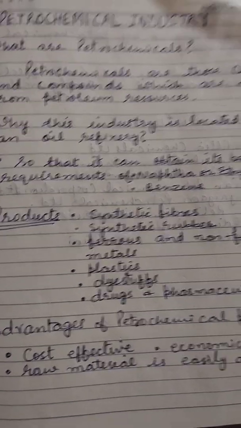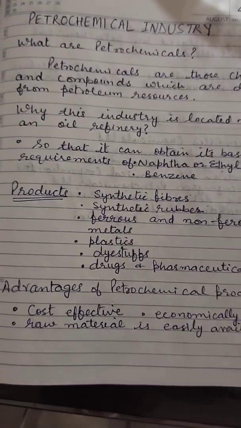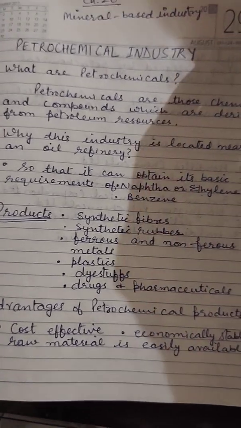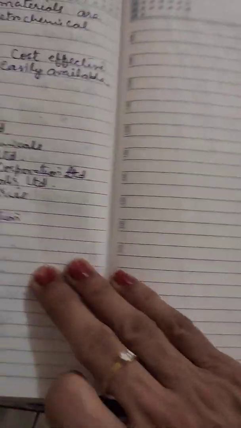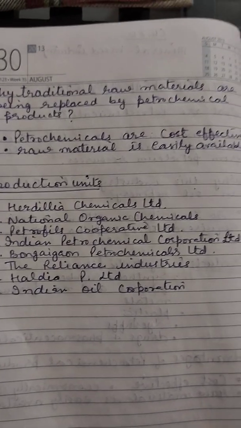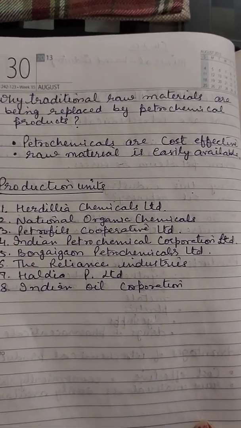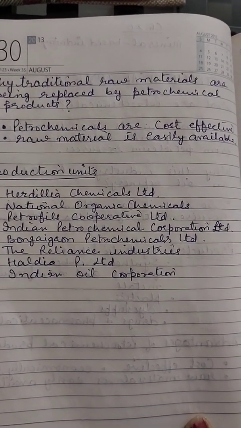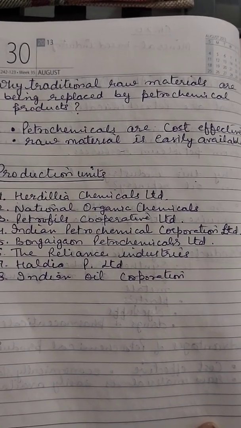What are the advantages of petrochemical products? They are cost effective, economically stable, raw material is easily available. Why are traditional raw materials being replaced by petrochemical products? Because they are cost effective and raw material is easily available.